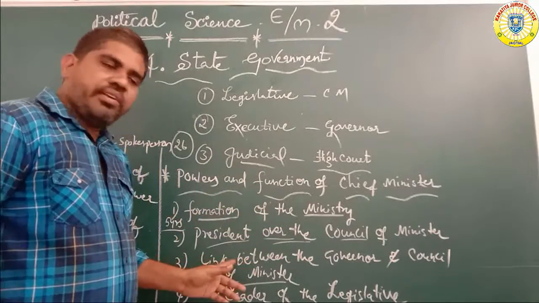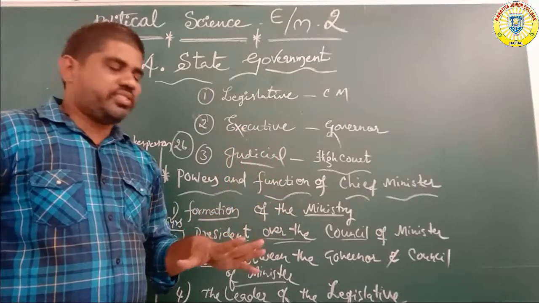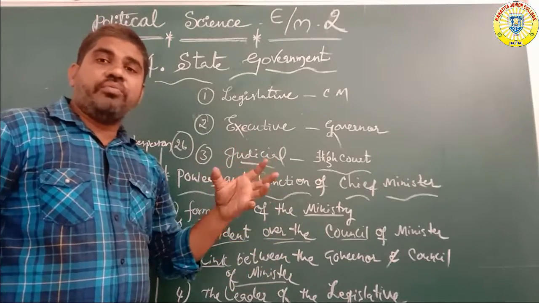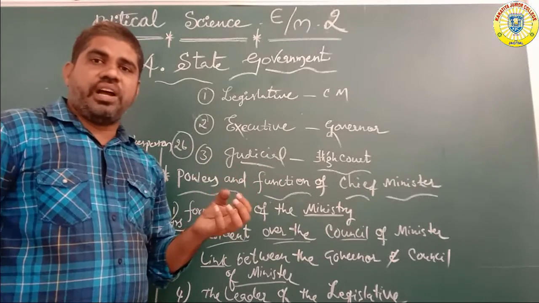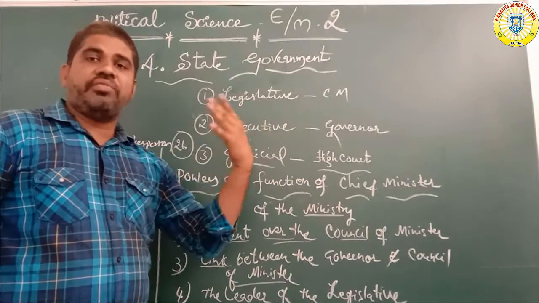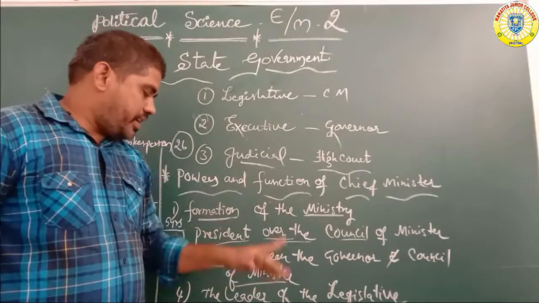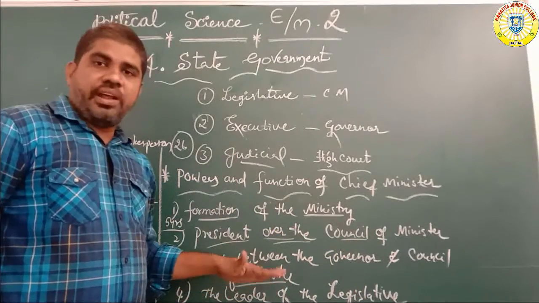This is the main link between the governor and the minister group. The head of the minister group is the chief minister, who gives the names to the head of the state, the governor, who appoints the council of ministers. Okay, this is number 3.